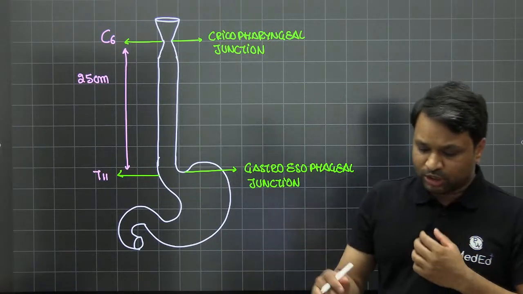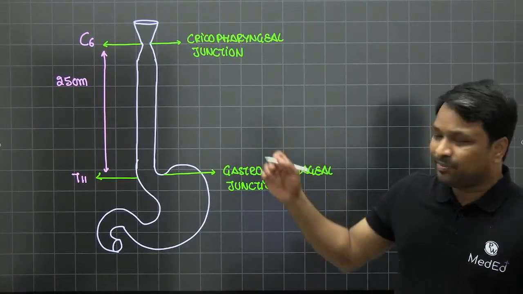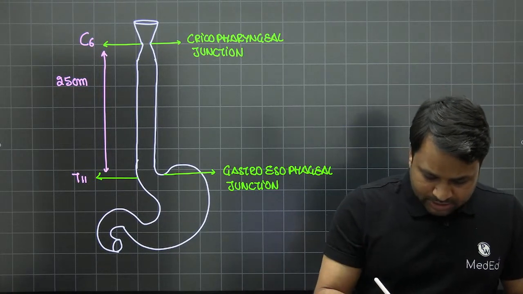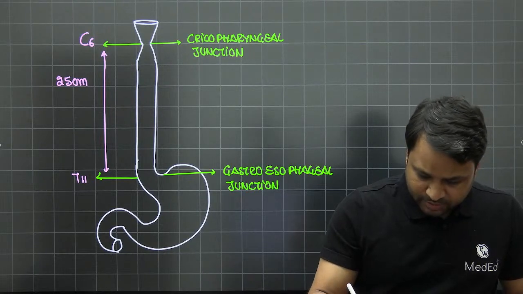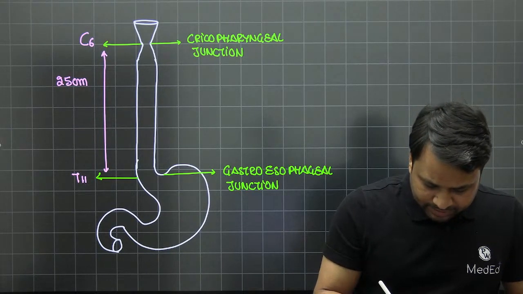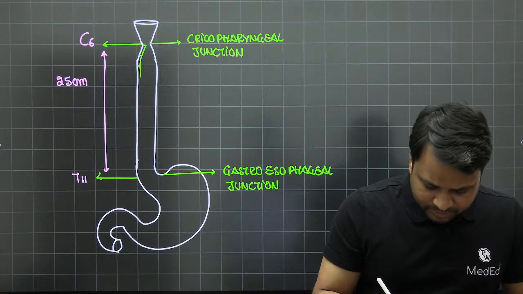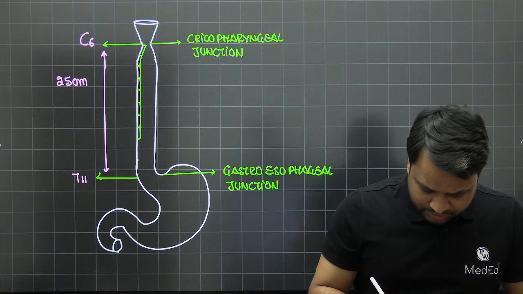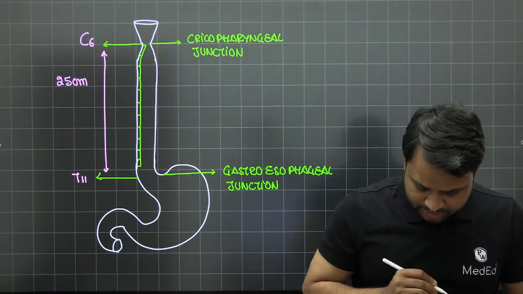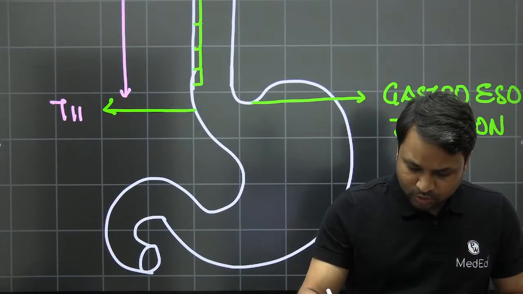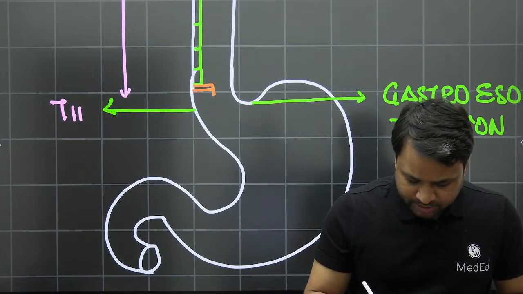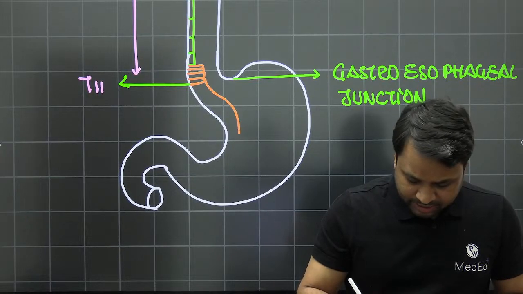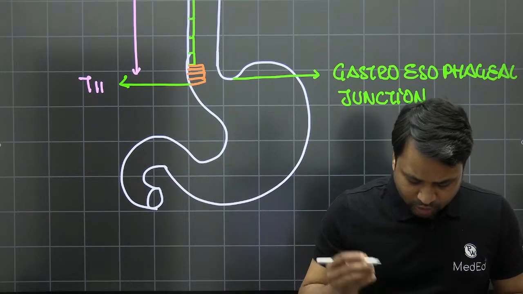Now, when you look closely with respect to the esophagus, you will see the epithelial lining is slightly trickier. So when I say the epithelial lining is slightly trickier, what do you mean by this? You will see that the entire esophagus, which is present here, is lined by these flattened out cells, and this is what we call the squamous epithelial cell. But when you go down to the gastroesophageal junction, the last 2 centimeters of the esophagus is lined by columnar epithelium, and from here the entire GIT will be lined by the columnar epithelium.